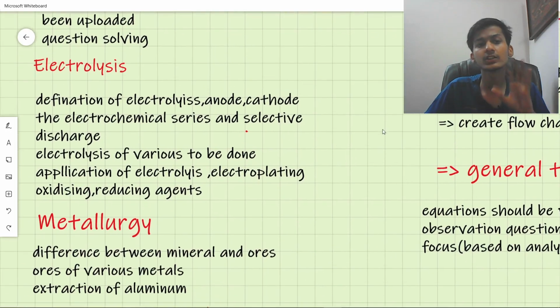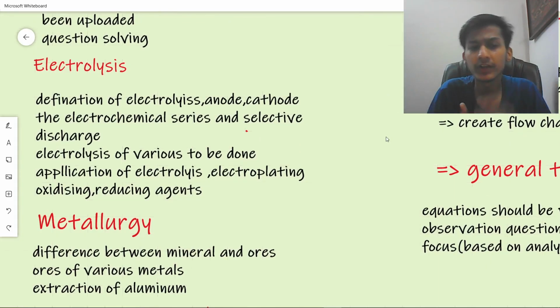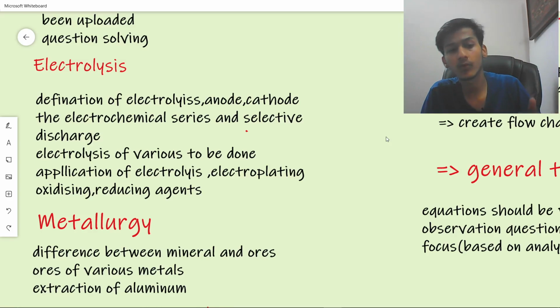The next thing we have is electrolysis. Definition of electrolysis, anode, cathode. These are the basic terms. You have to stick to the basics. The ECS series has to be learned by heart, and the selective discharge of ions is also to be seen. Electrolysis of various electrolytes using inert electrodes should also be seen, along with the applications of electrolysis, electroplating, and a clear difference between oxidizing and reducing agents. Water as an oxidizing and reducing agent should also be made clear.